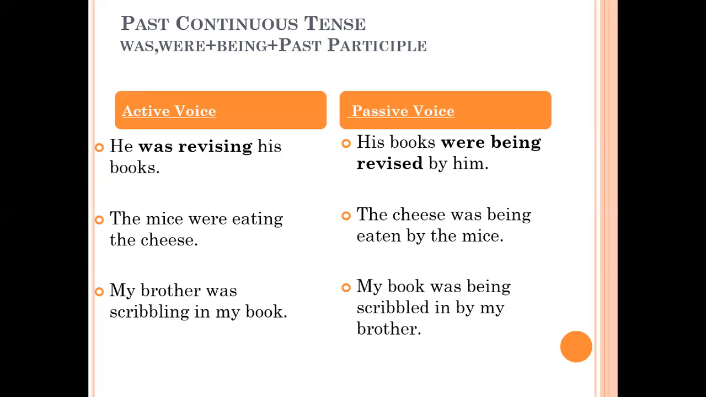The mice were eating the cheese. The cheese was again being eaten by the mice. Being, the reason is because the continuous form is added. My brother was scribbling in my book. It's continuous form of past tense. So in passive, my book was being, continuous form, scribbled, past participle, by my brother.